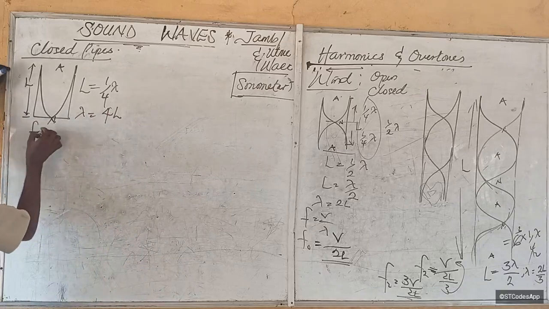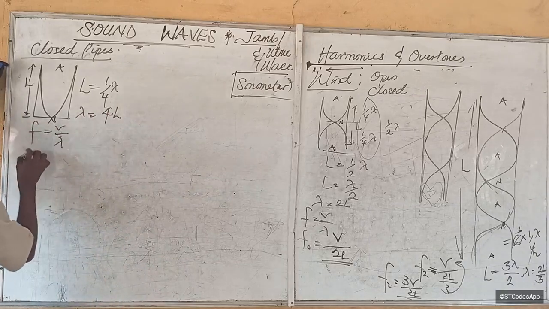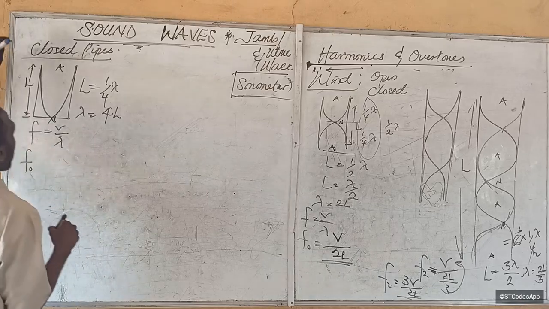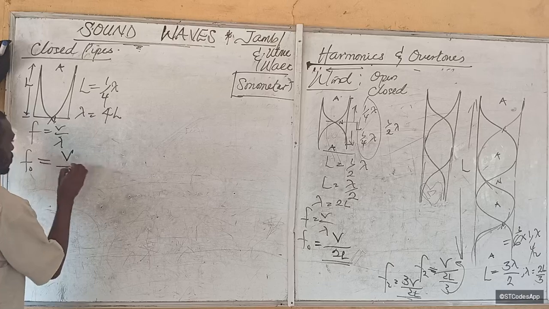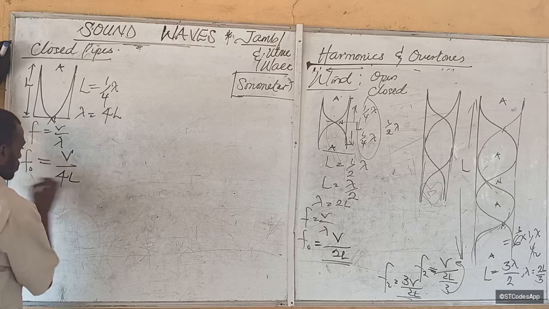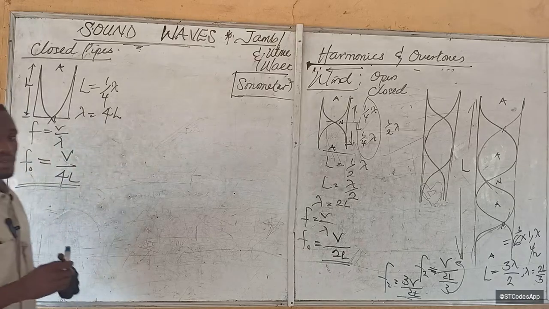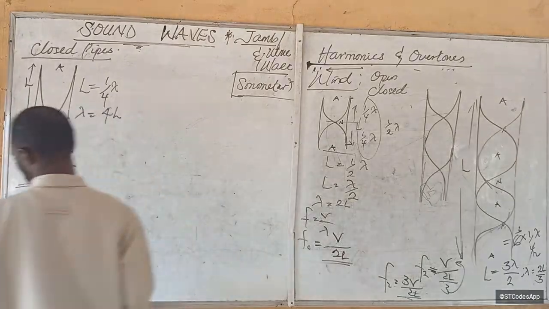Good. So recall that F equals V over lambda. So what will be the fundamental frequency of a closed pipe? The fundamental frequency will be equal to what? V over 4L. Is it clear?